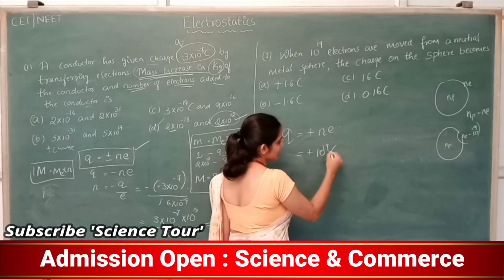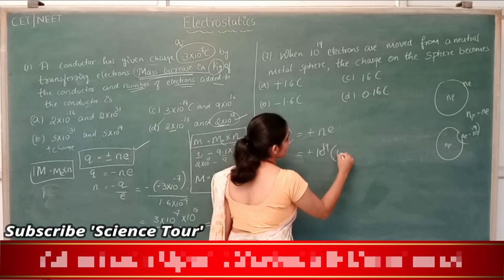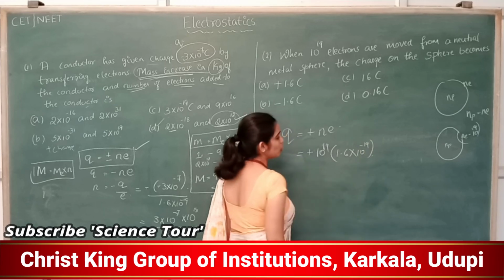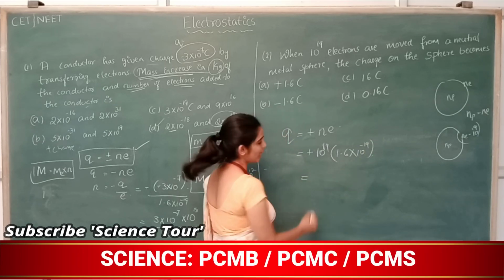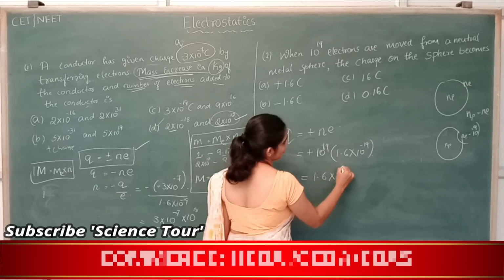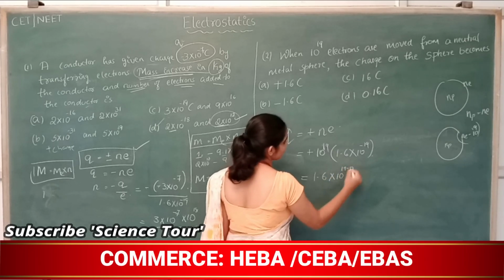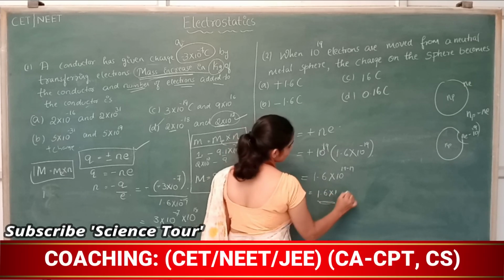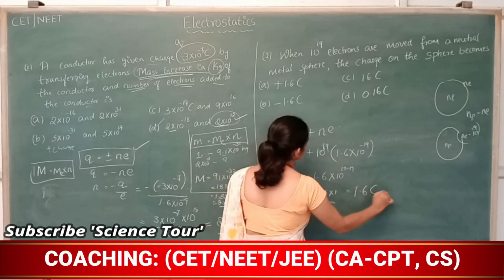What is the charge of each electron? 1.6 into 10 to the power of minus 19 coulomb. So what is the answer? 1.6 into 10 to the power of 19 minus 19, that is 0, so 1.6 into 1, so 1.6 coulomb.